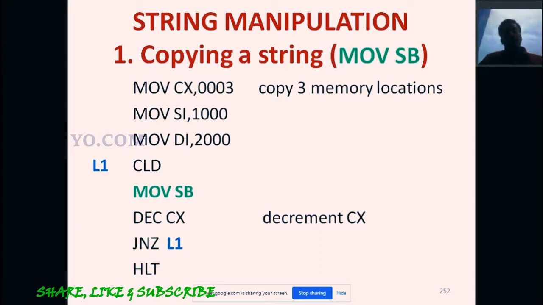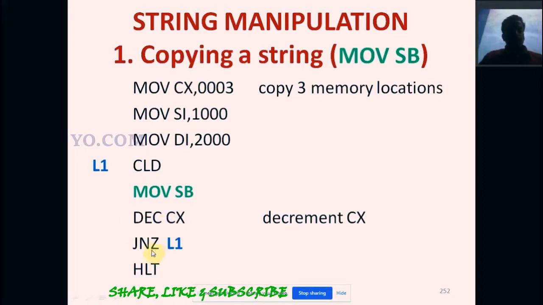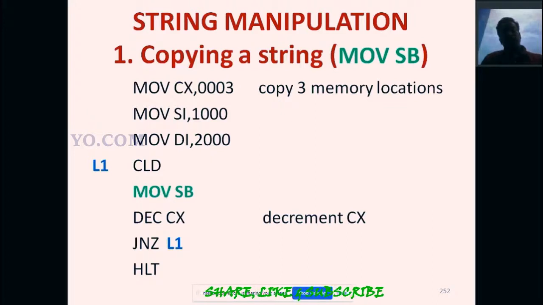Decrement CX: if the CX value becomes 0, the zero flag is set to 1. Now, JNZ. Okay, sorry, here we are not considering the zero flag, we are considering the value of CX. Jump no zero means if the CX value is not zero, we can follow the loop. So JNZ means jump if not zero, then we jump to L1. Then HLT, terminate the program. If the CX value is equal to 0, the loop is terminated, the loop breaks, then it executes the halt instruction.